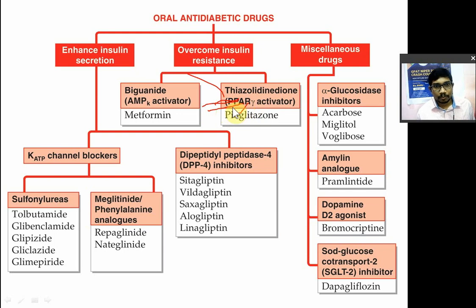Peroxisome proliferator-activated receptor gamma.